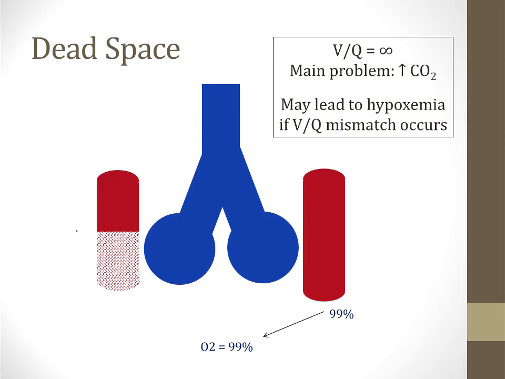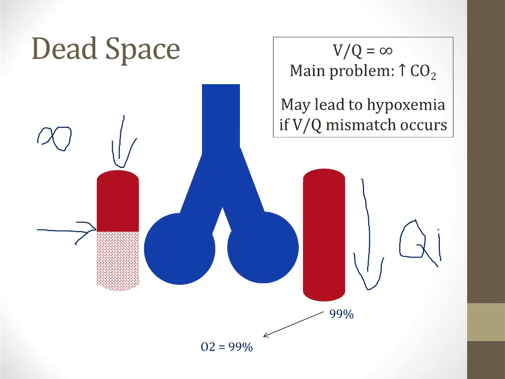Now, I said pure dead space cannot cause hypoxemia, but as you likely know, many patients with pulmonary embolism do have hypoxemia. So let's talk about how that happens. Let's imagine we have our blood clot here and we have no blood flowing through this capillary on the left side of the screen. So the VQ ratio on the left side of the screen is infinity. Well, because no blood is flowing through the left side of the screen, more blood will be diverted to healthy alveoli like the one on the right side of the screen. This can lead to a situation where the blood flow, or Q, is very high through the healthy capillaries. And this can lead to a situation where the healthy alveoli have a VQ ratio that becomes reduced. And this is called VQ mismatch.